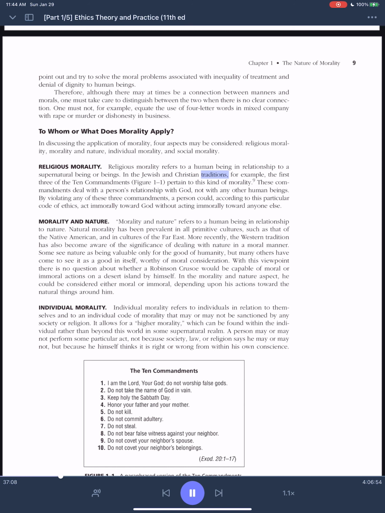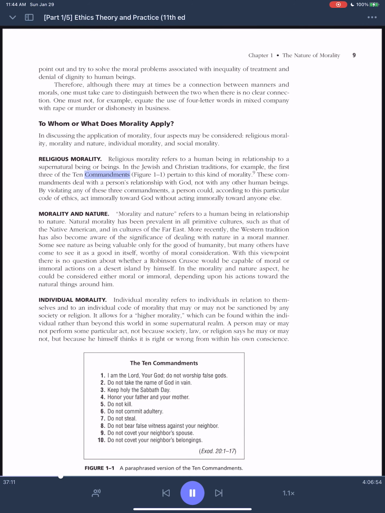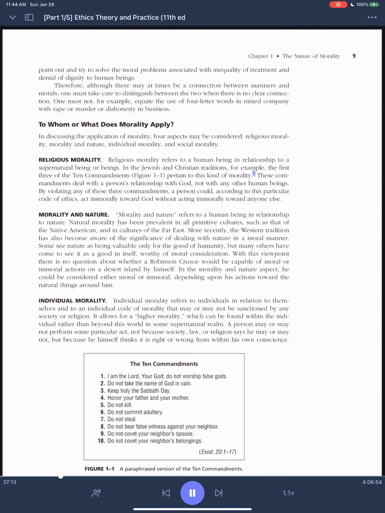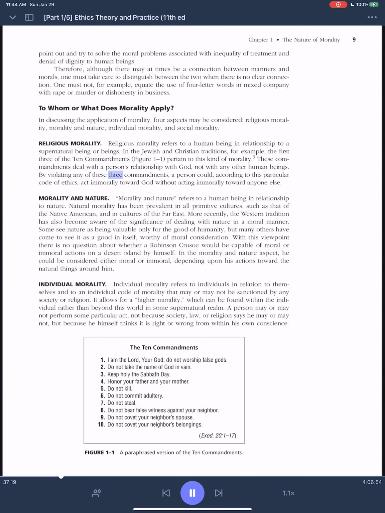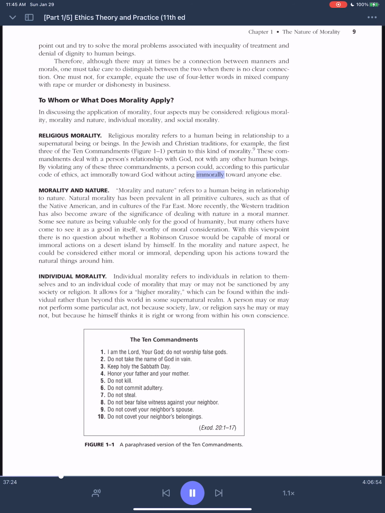In the Jewish and Christian traditions, for example, the first 3 of the 10 commandments, Figure 1:1, pertain to this kind of morality. These commandments deal with a person's relationship with God, not with any other human beings. By violating any of these 3 commandments, a person could, according to this particular code of ethics, act immorally toward God without acting immorally toward anyone else.